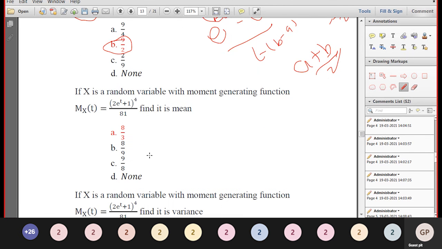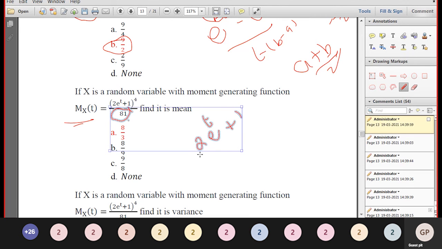Next one. If x is a random variable with moment generating function M x of t given by, first rewrite the equation. So 2 e power t plus 1, and 81 can be written as 3 to the power 4.